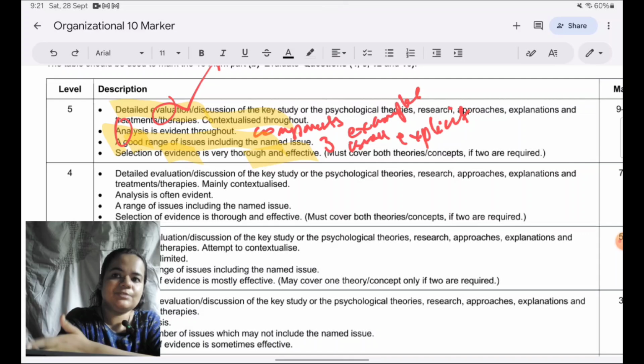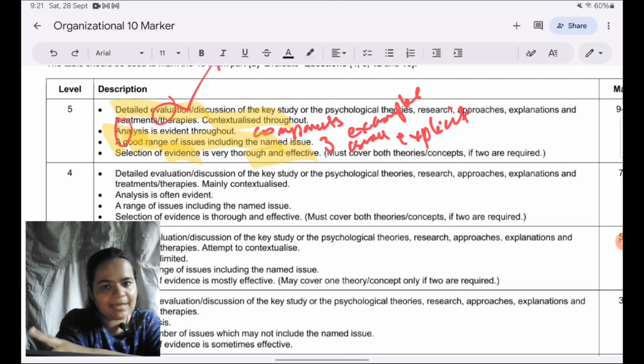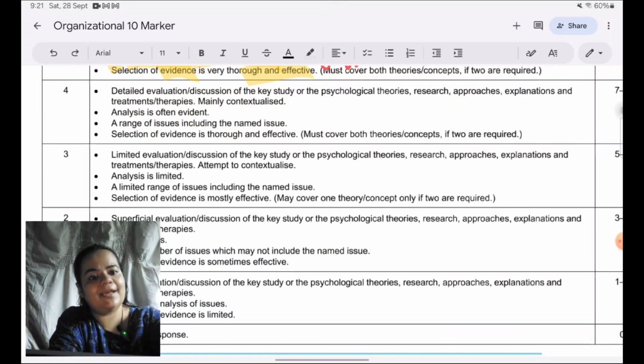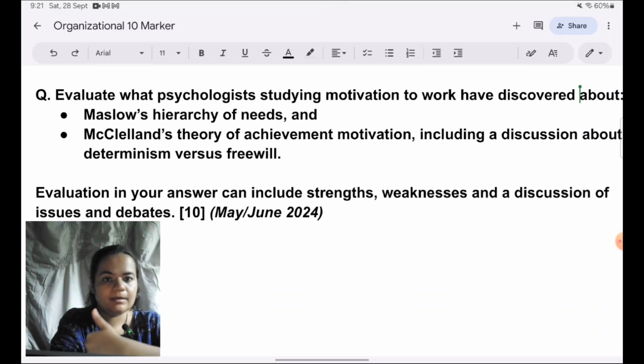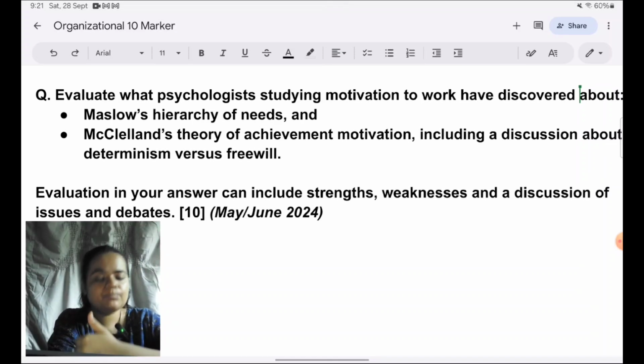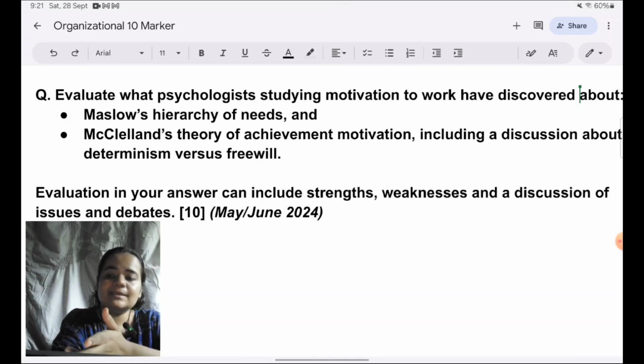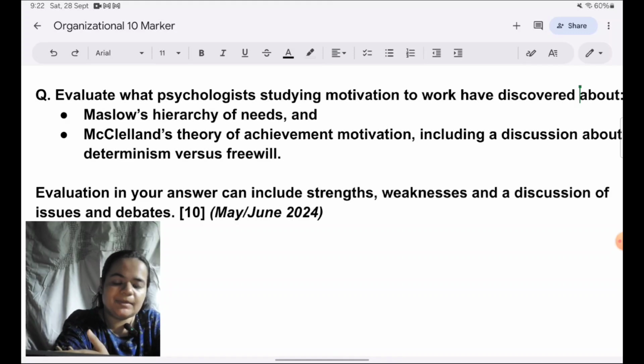Not only that, some students can go to the extent that if two things are asked about in the question, like we saw, they have asked McClelland and Maslow, they just cover one. Like they have learned very well about the evaluation points for Maslow, not for McClelland, so they don't cover. Again, one more thing is within McClelland's theory, you also have TAT, how that is used for measuring the needs. That is also given. So again, if you want to be thorough, you need to cover TAT as well. You can't forget what all is included within a topic in the syllabus.